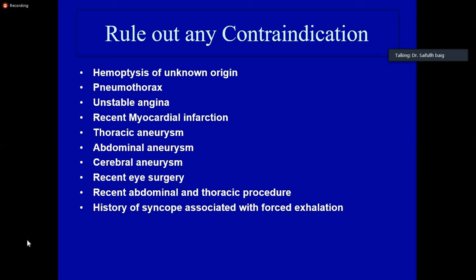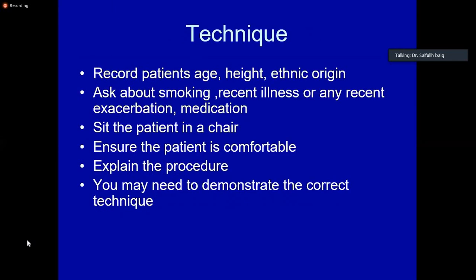There are certain contraindications. Hemoptysis of unknown origin, because a forceful maneuver can cause more hemoptysis. A pneumothorax can get worse. An unstable angina patient can have an MI. Recent MI is a contraindication. Aneurysms are a contraindication. Recent eye surgeries, some abdominal or thoracic procedures, because the patient will not be able to do a forceful maneuver. All right, so these are some contraindications.